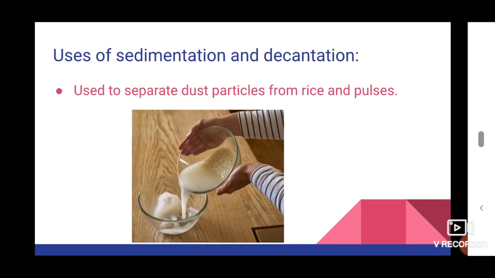If we add water to the rice and pulses and mix it well, what happens? Such dust and solid particles are separated out from the rice and pulses and go into the water. So due to this, after washing, the water may become a little dirty.